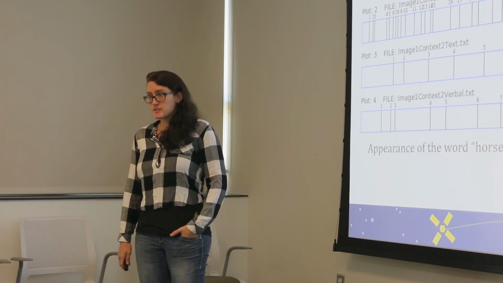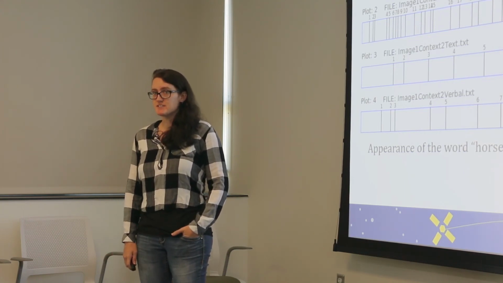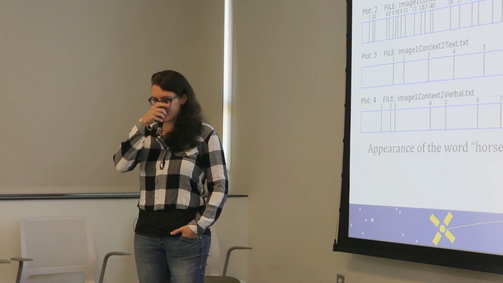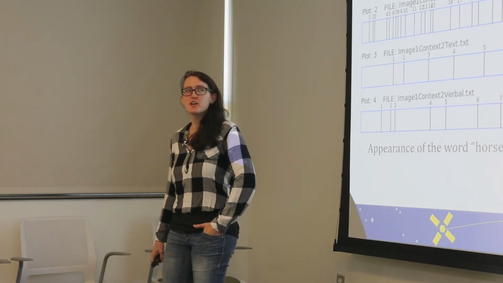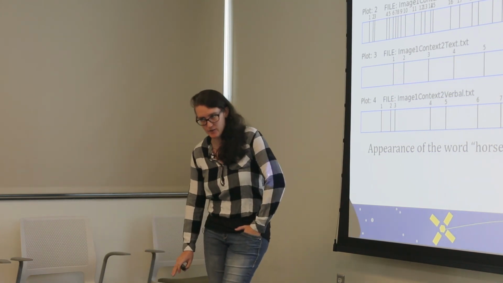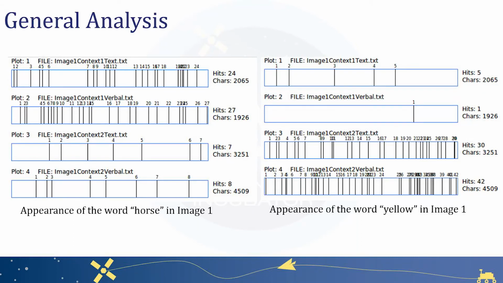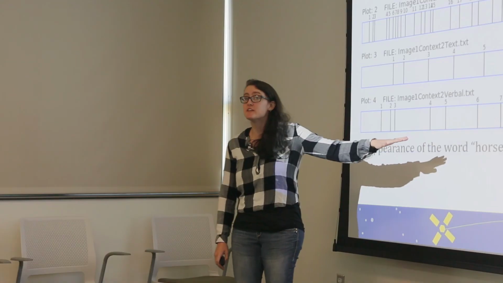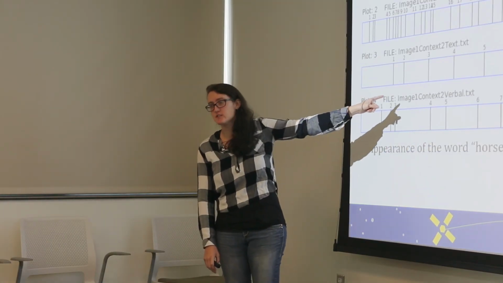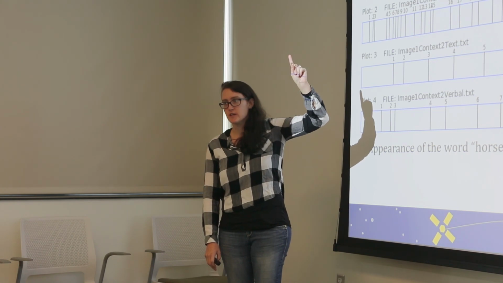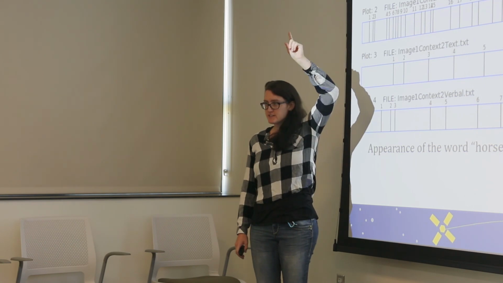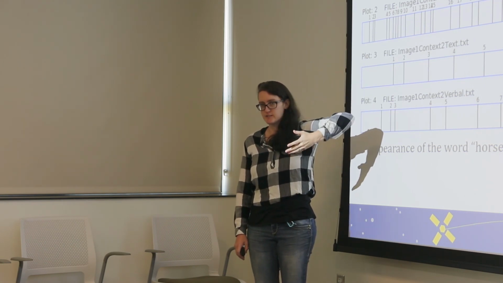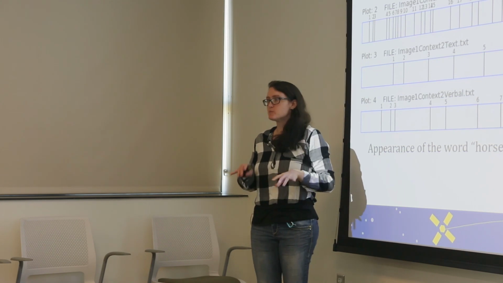But I took those tools in conjunction with some analyses that Brian created. Brian, who's sitting in the back, did a part of speech analysis over the whole corpus. So I want to talk about some general results right now. The first chart over here is a concordance chart of appearances of the word horse in image 1. What that means is each black line in these bars is one time that the word horse appears in descriptions for one image. The top bar is every time it appeared in the first context, that is the described-as-image context, and in the text modality, that is people typing it.